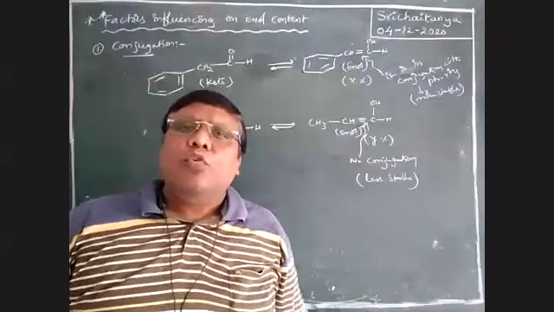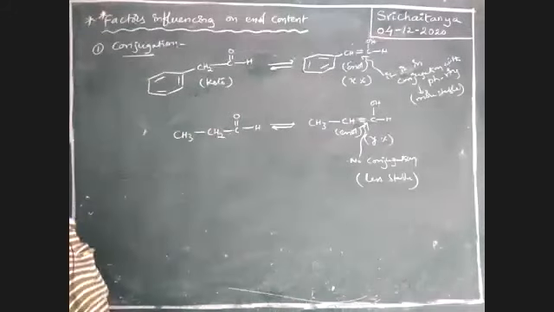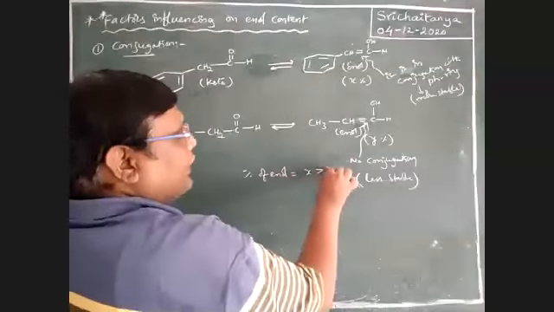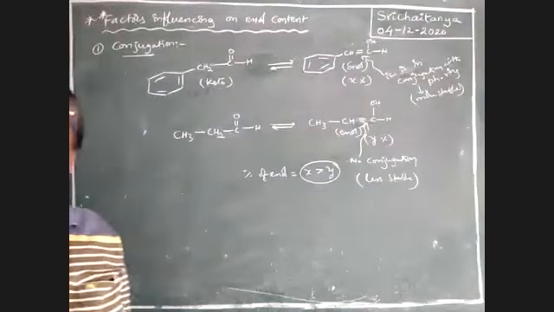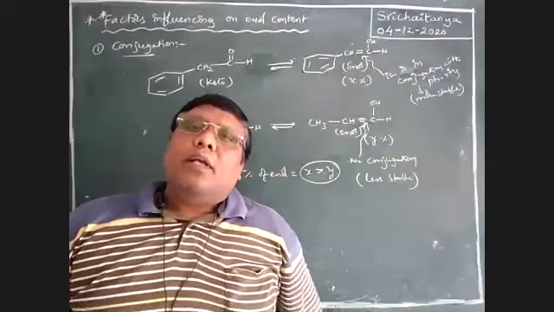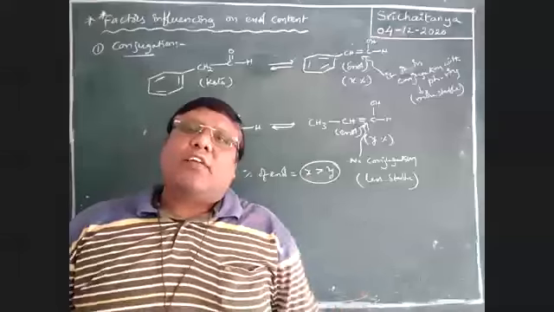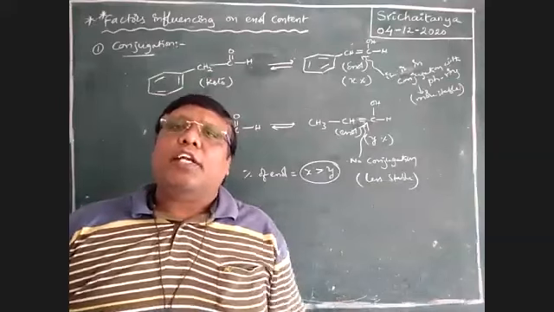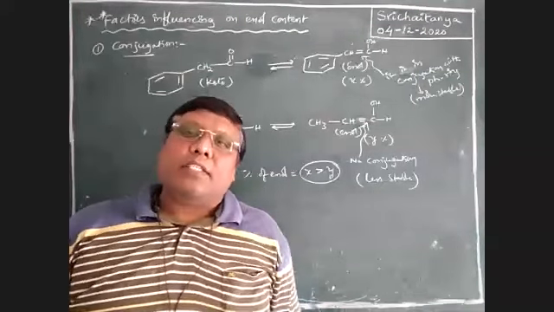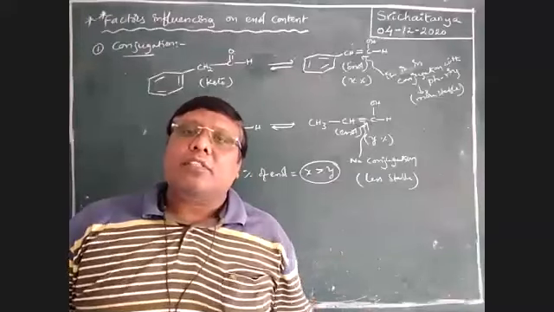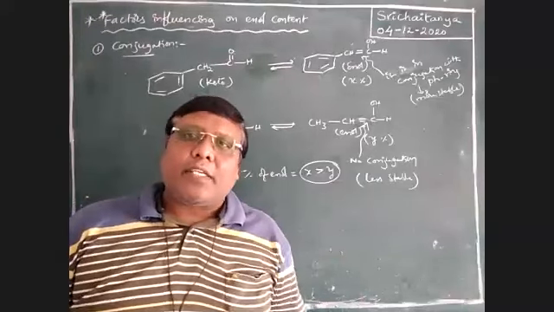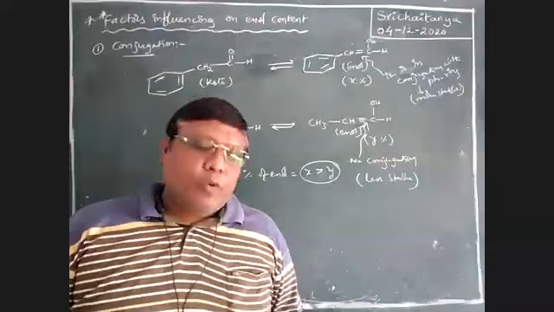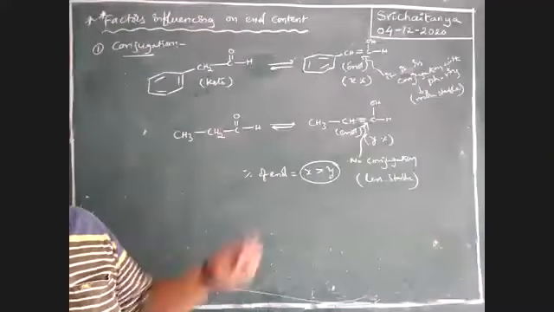Now, tell me the answer. Which one is major? Which one is minor? Therefore, percentage of enol is X greater than Y. Am I correct or wrong? Tell me. Percentage of enol is X greater than Y. Whenever conjugation is developed, automatically that conjugated enol is more in percentage when compared to others. It is one of the factors that influences enol percentage.